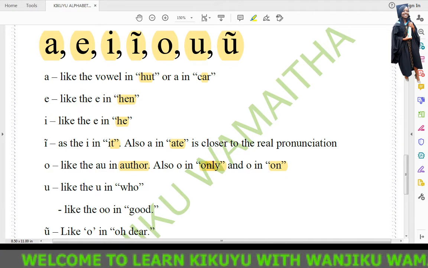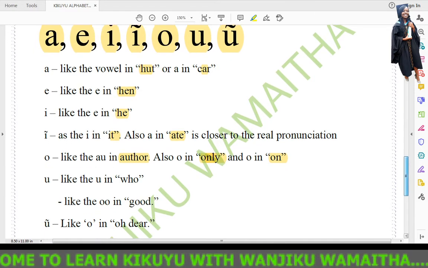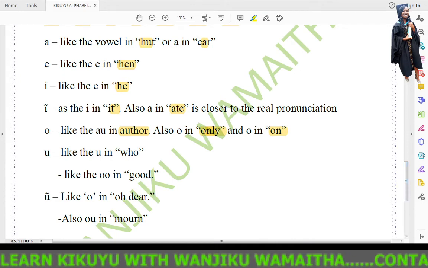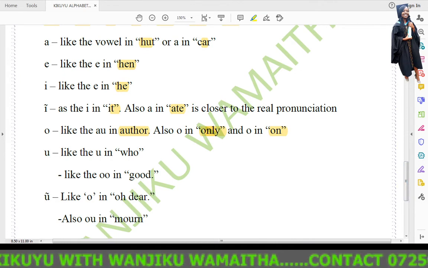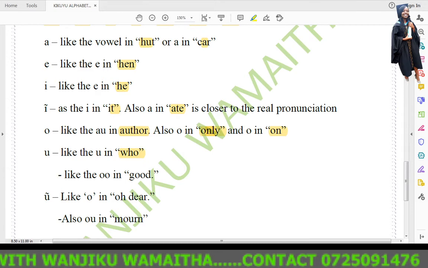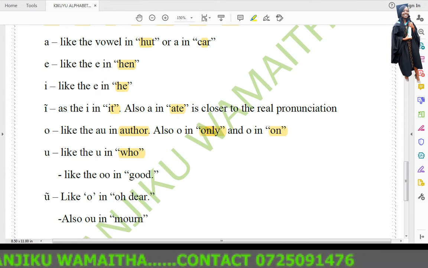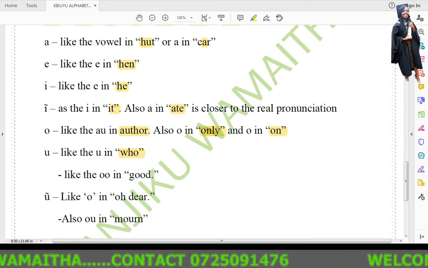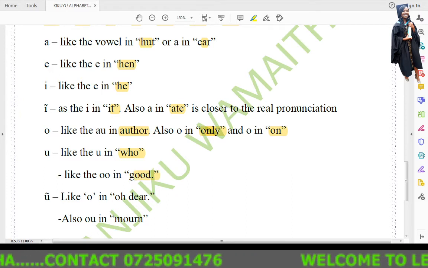As we move on, we have vowel U, like the U in who, or the double sound O in good.